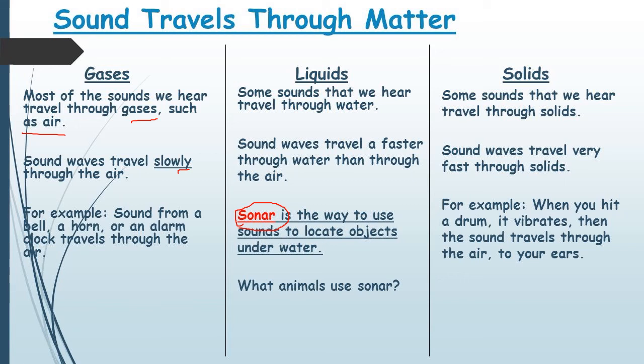Then in liquids, it moves faster. In solids, it moves much faster compared to gases and liquids. For example, when you hit a drum, it vibrates, then the sound travels through the air to your ear. So sound waves travel very fast through solids.